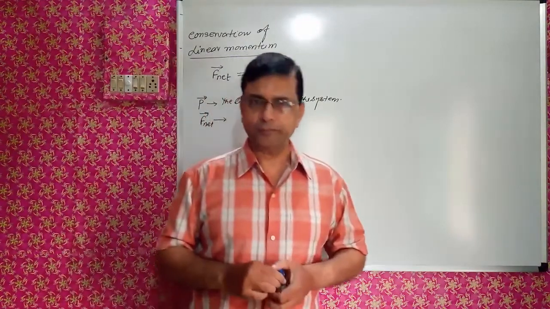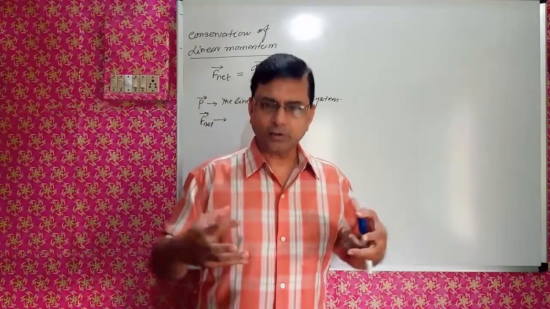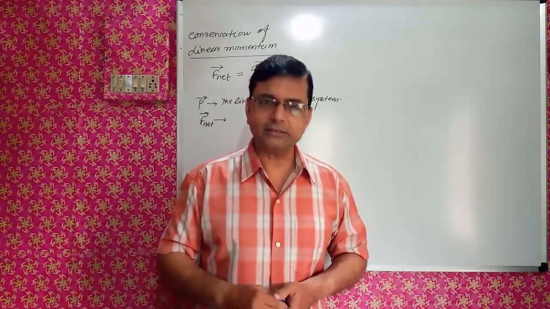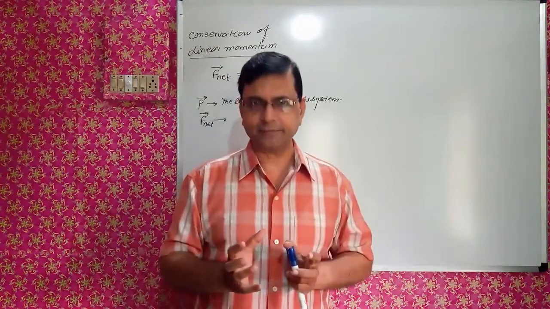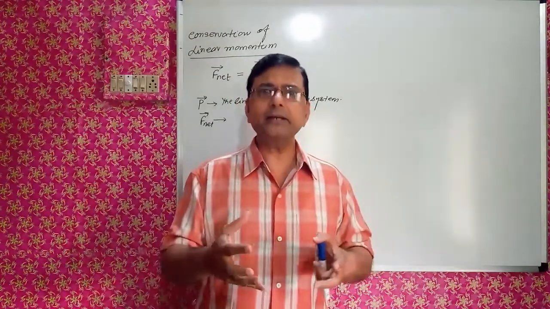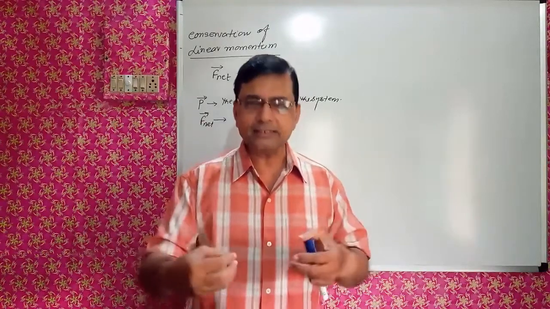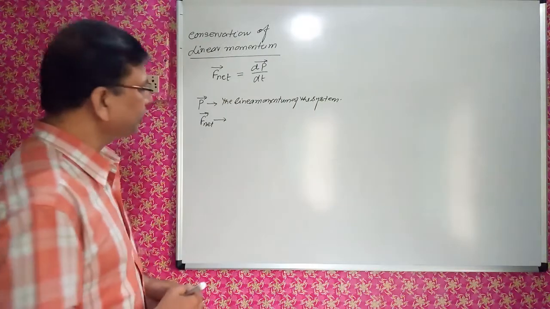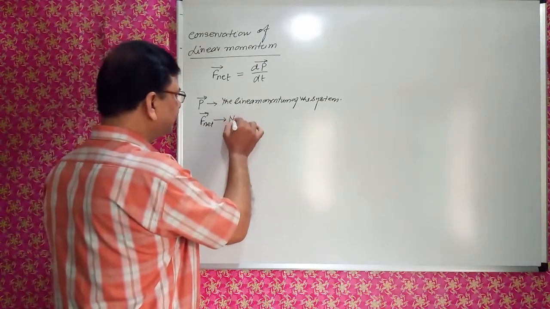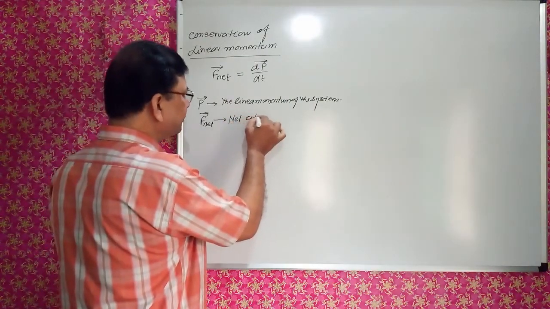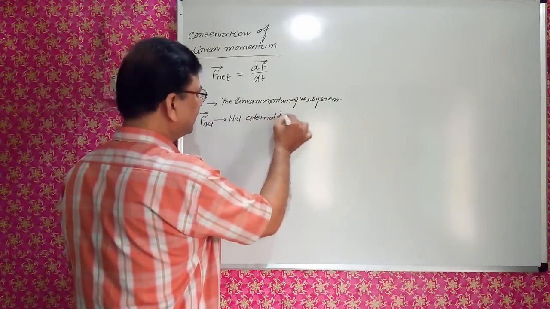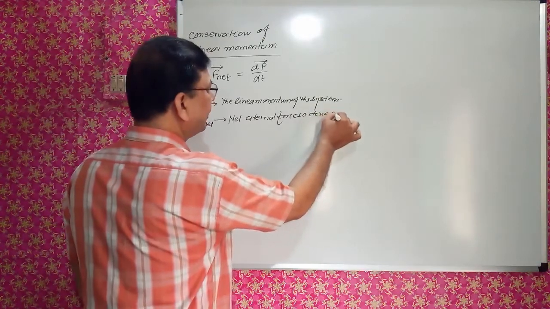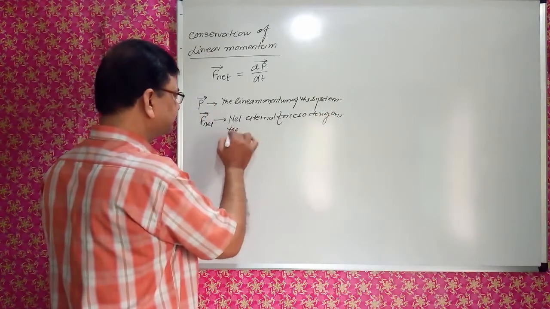In a system, internal forces due to interaction between the particles neutralize each other, and the net internal force acting in the system is zero. So here when we talk about F net, we are talking about net external forces acting on the system.